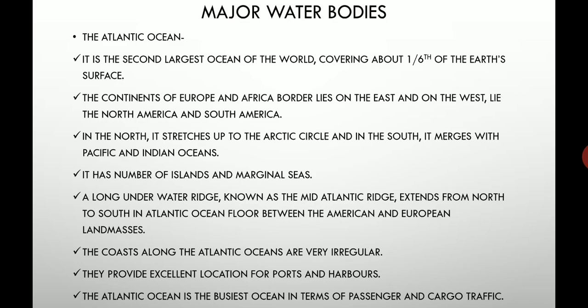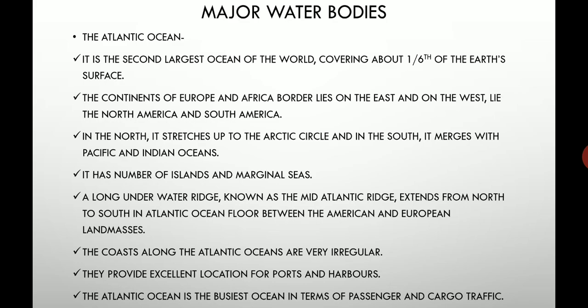It has many islands and marginal seas or small seas. There is a long underwater ridge known as the Mid-Atlantic Ridge. It extends from north to south along the Atlantic Ocean floor between the American and European landmasses, means between these two areas.